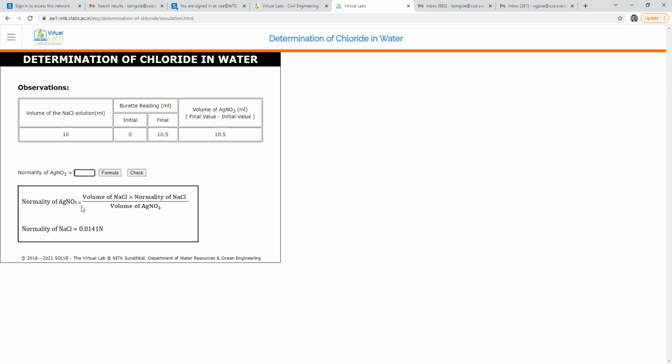Normality of AgNO3. Note down the values. 10 into 0.0141 divided by 10.5. Please calculate and tell me the answer. I will also calculate. 10 into 0.0141 divided by 10.5. Okay. I'm getting the answer 0.013.